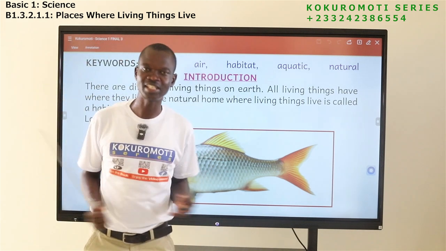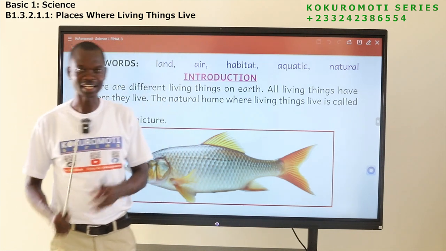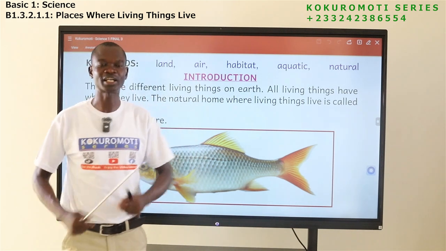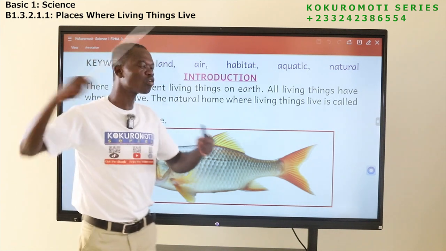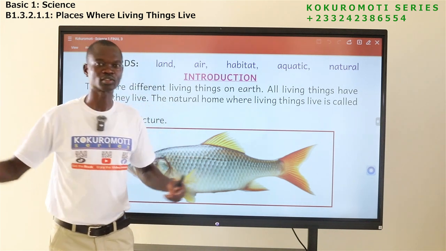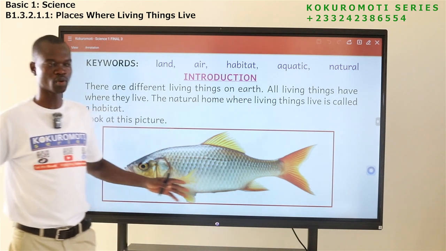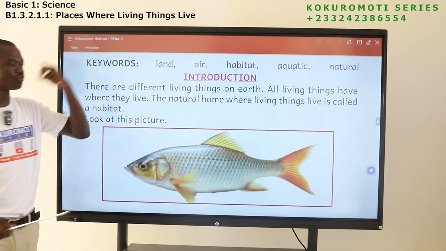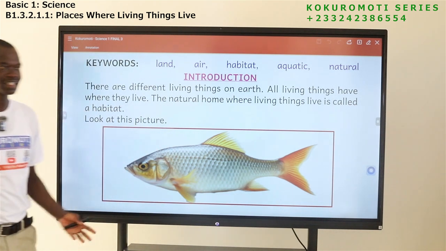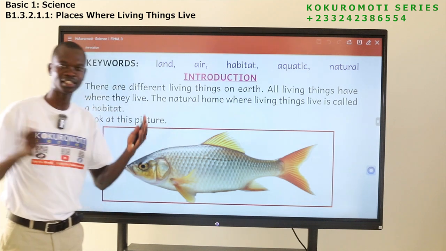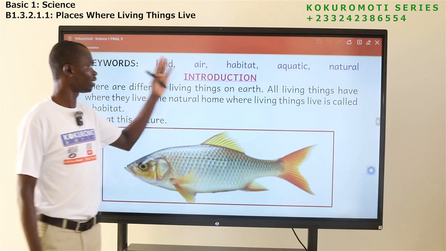Now we have air. We cannot see air. We have learned about air. The other time I told you that we can't see air, we cannot touch air. But air is all over. Air is everywhere. The air is what we breathe in and breathe out. Plants need air. Animals also need air.